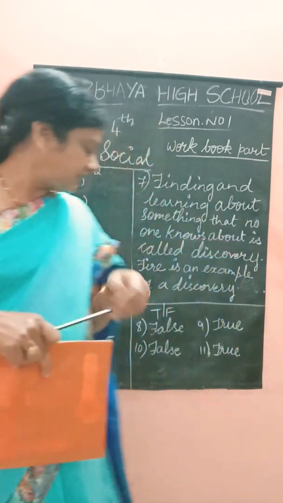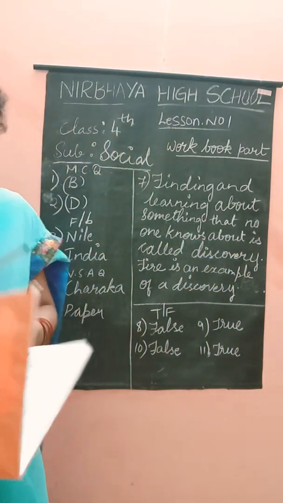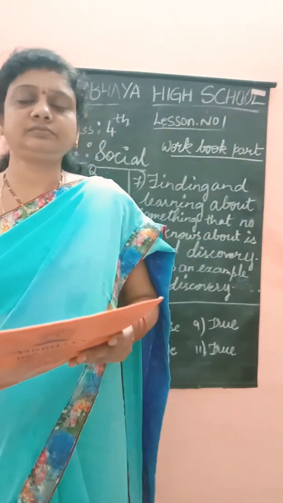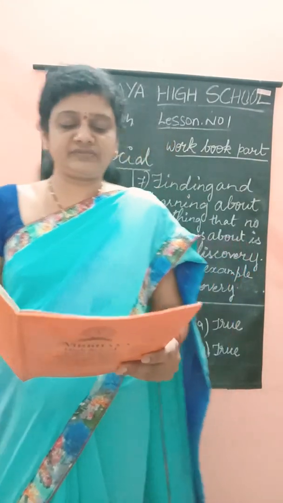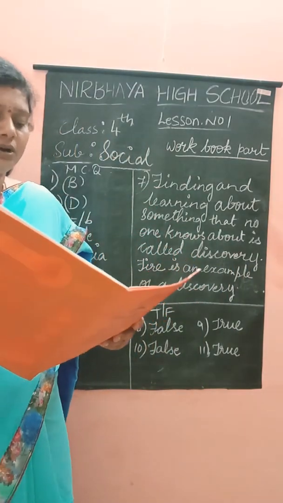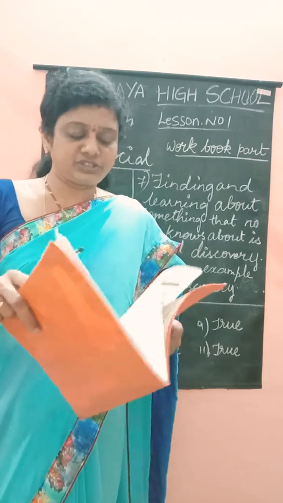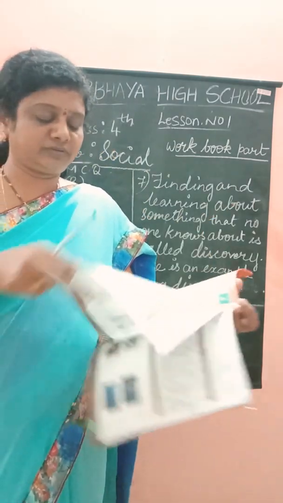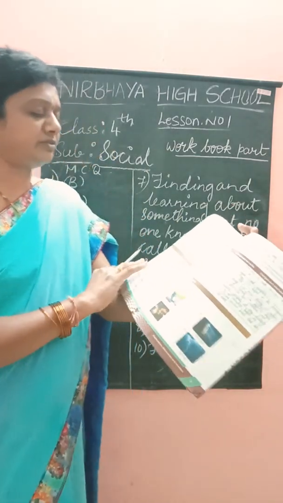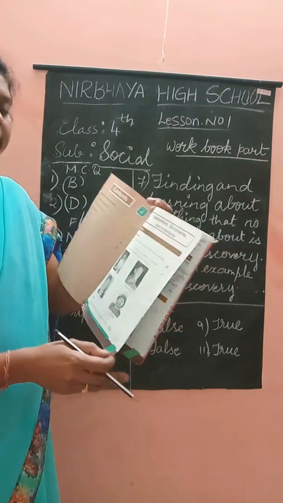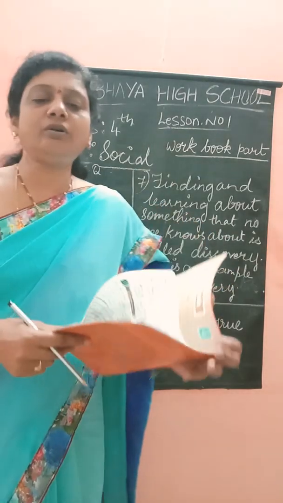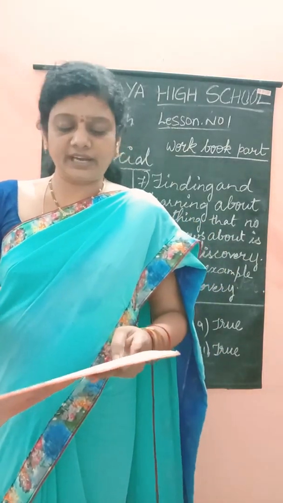The mobile phone is a discovery. It is false. 11th: Ferdinand Magellan was the first person to travel around the world. Is it true? Yes, it is true. We have finished up to true or false. Read and complete your workbook today itself.